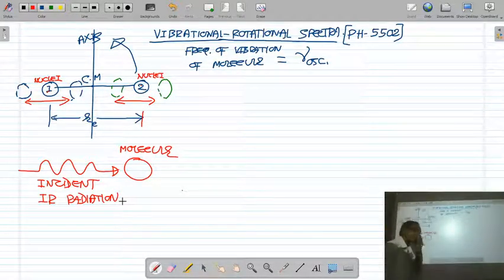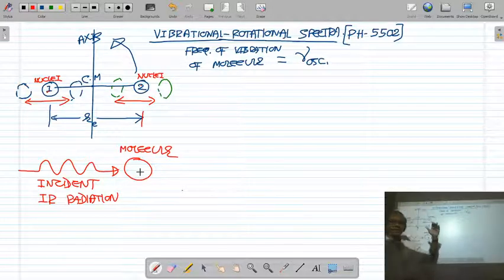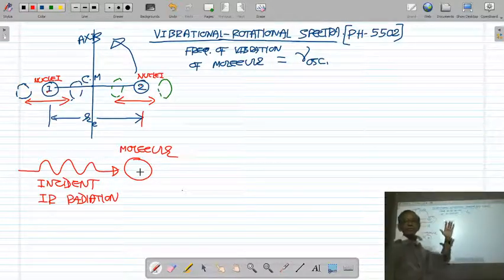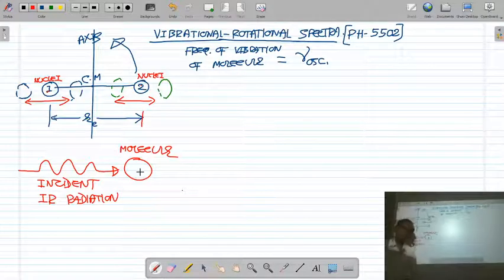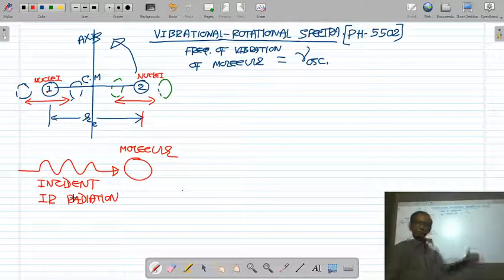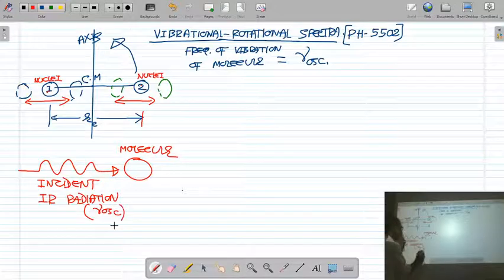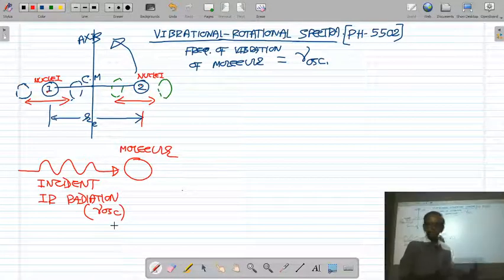So what happens in the case of absorption spectra? When infrared radiation is incident on the molecule, the molecule will absorb the radiation. It goes from the lower vibration level to the upper vibration level and gives the absorption spectra. So the molecule is interacting with the incident infrared radiation. But the condition is this: the frequency of the incident radiation must be equal to the frequency of vibration of the molecule, nu oscillation.